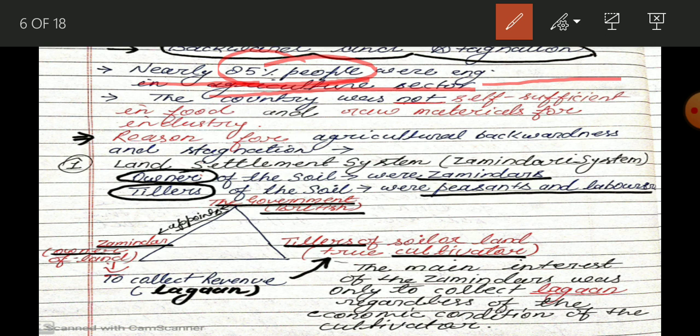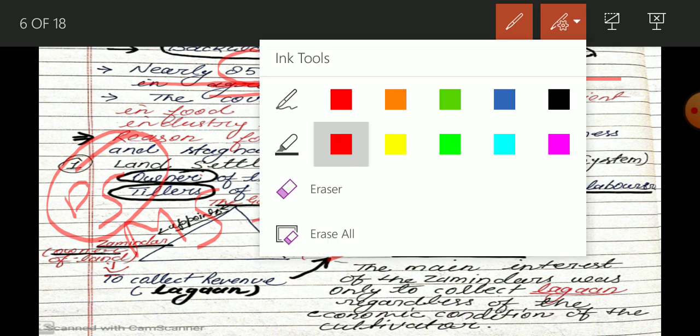Now you know there are three types of sector. First is the primary sector, second is the manufacturing sector, third is the tertiary sector. If in any economy most of the people are engaged in the primary sector, meaning agriculture and allied activities, that economy is considered a backward economy. So that is why I am writing here backward economy.